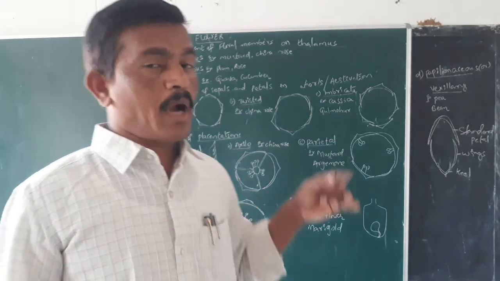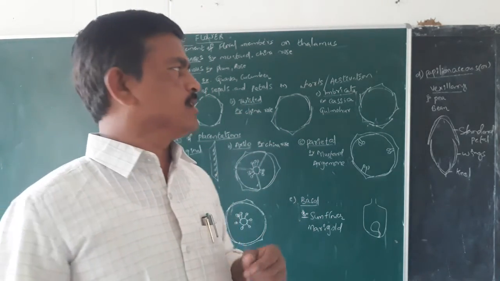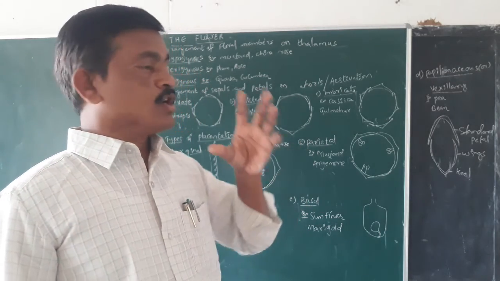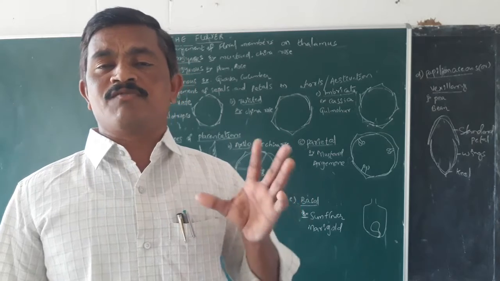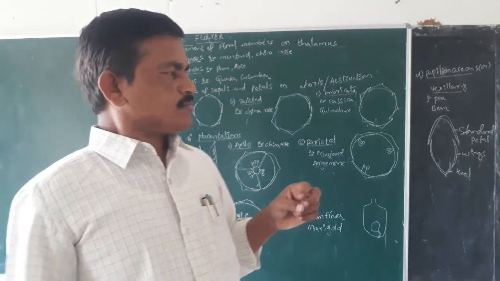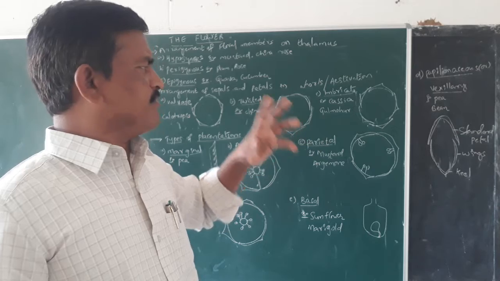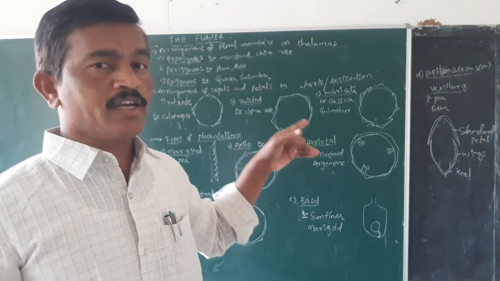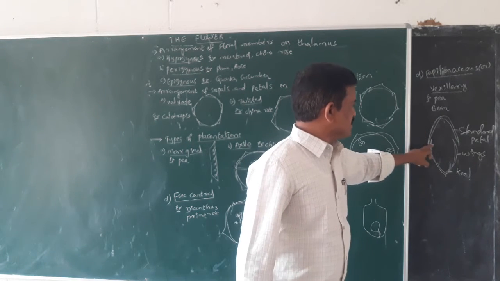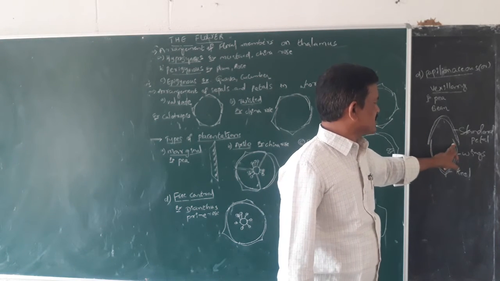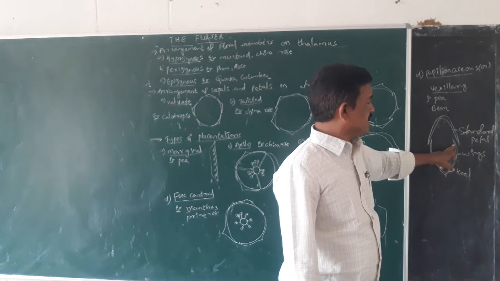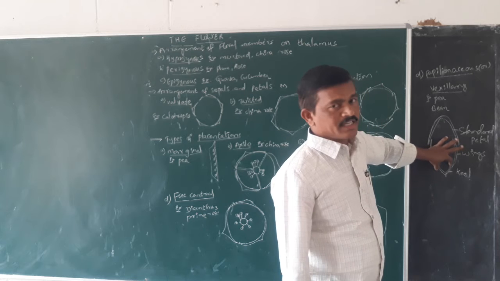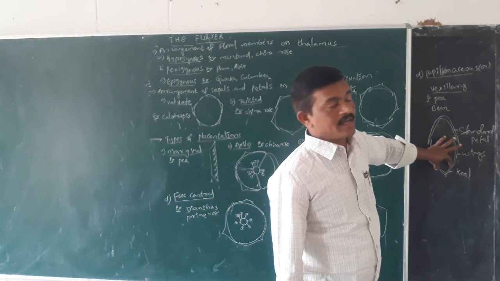But in case of papilionaceous or vexillary aestivation, it is found in Fabaceous members like bean and pea. Here, a total of 5 sepals or petals are found. Usually, in case of 5 petals, one petal is larger in size, called the standard petal, and it covers the margins of the two middle-sized smaller petals. They are called wings. And these two wings again cover the margins of the two smallest petals called keel.